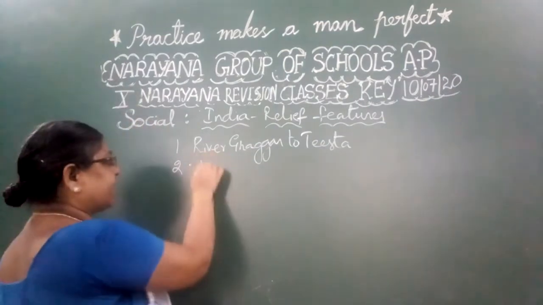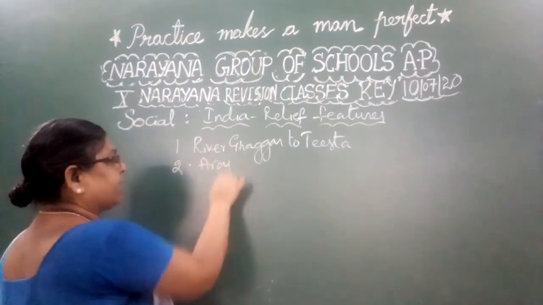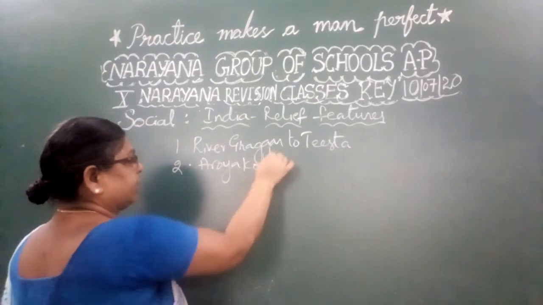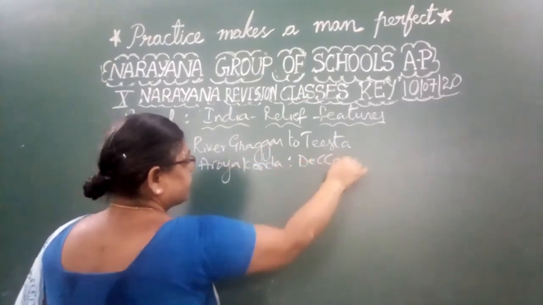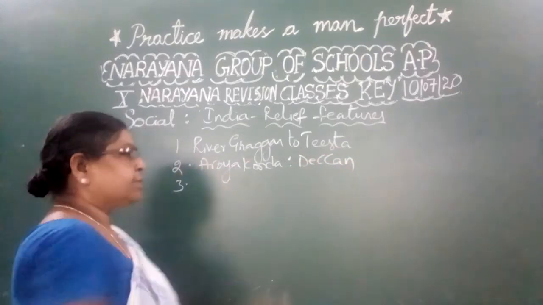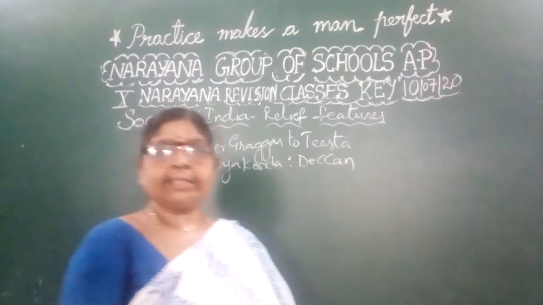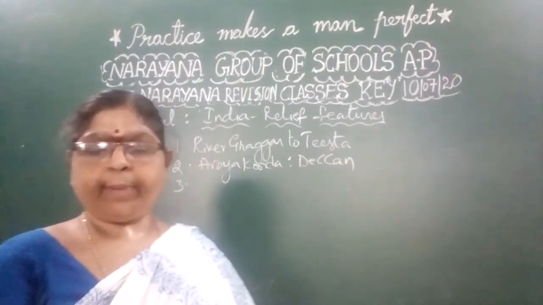So the second answer is Araikonda and the Deccan Plateau. That is the mismatch. So what is the correct match? Araikonda and the Eastern Ghats is the correct match, but they have given the Deccan Plateau, right children?